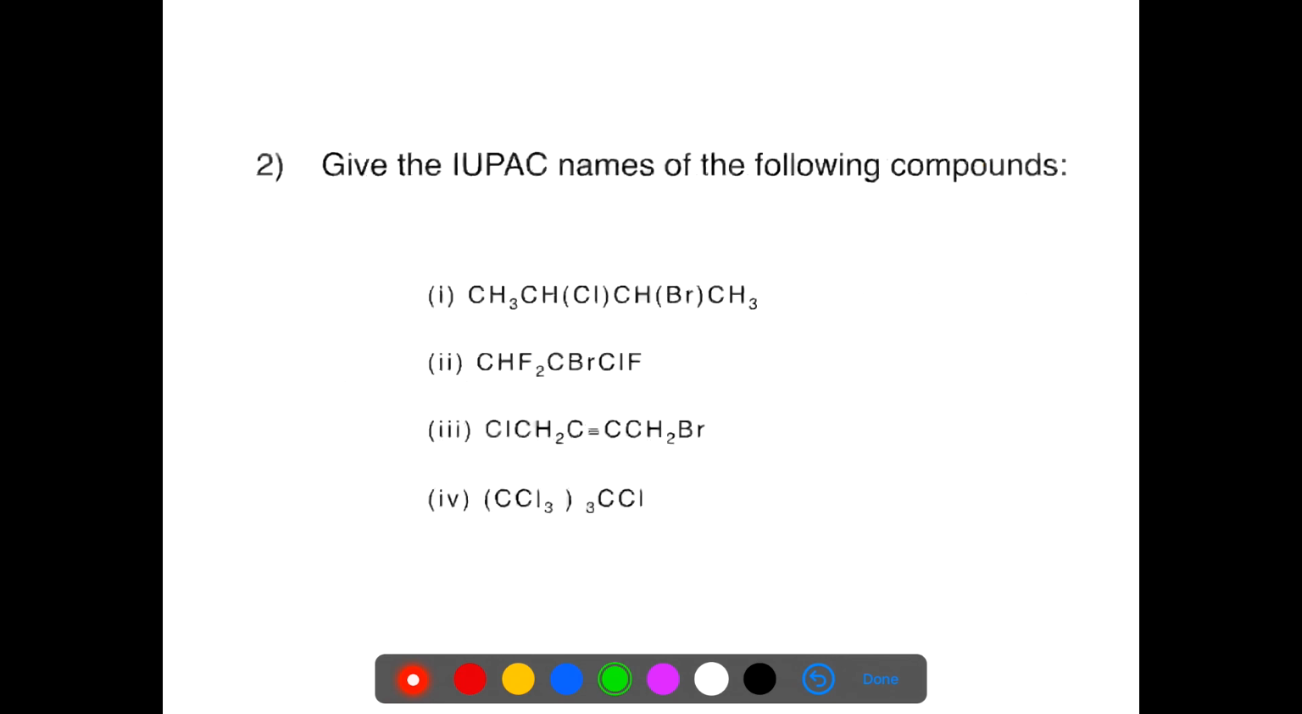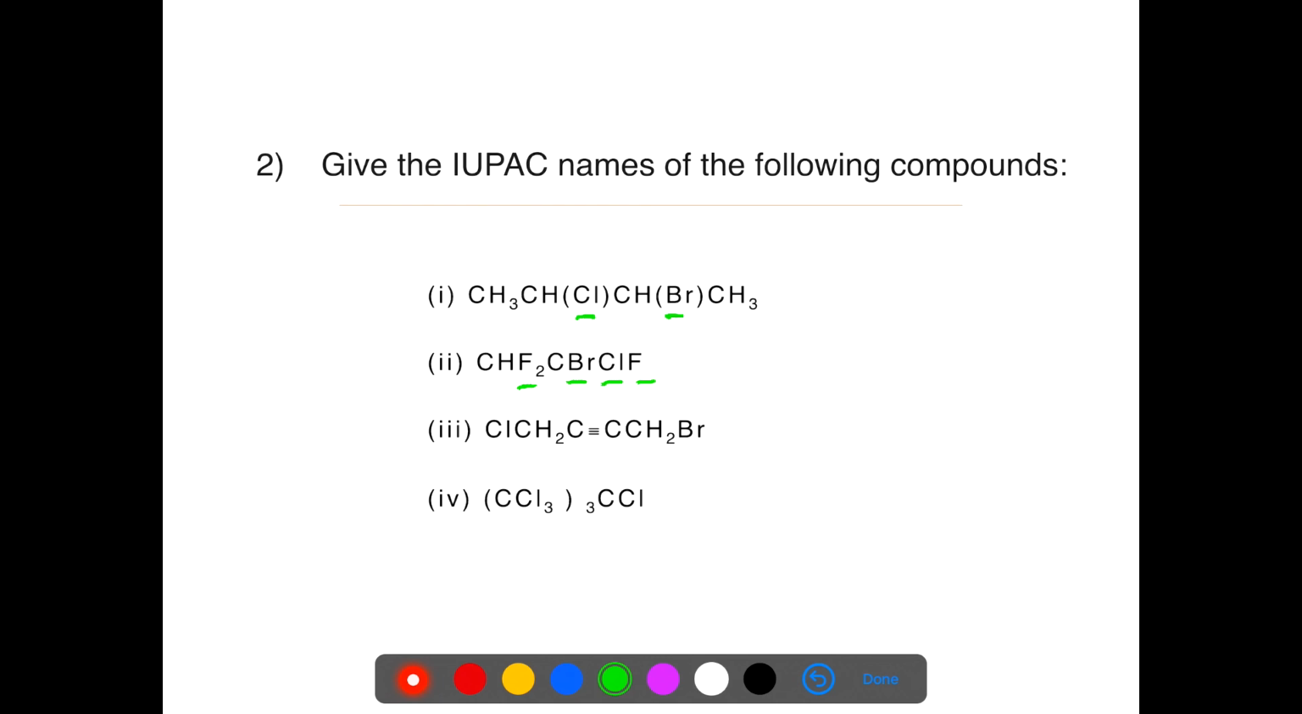Come to the second question. Give the IUPAC name of the following compounds: CH3CHF, CH3CHCl, CHBr, CH3. The two halogens are present. Next, CHF2, CBr, ClF. Here three halogens are present on this carbon atom and two fluorine atoms are present on this carbon atom. So you have to expand all these structures.